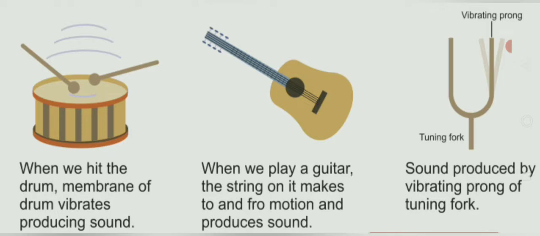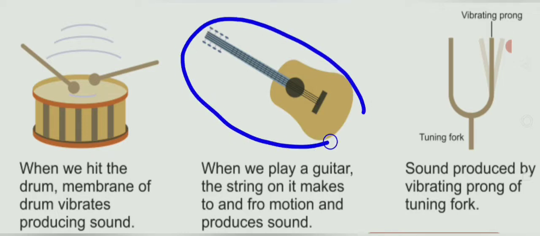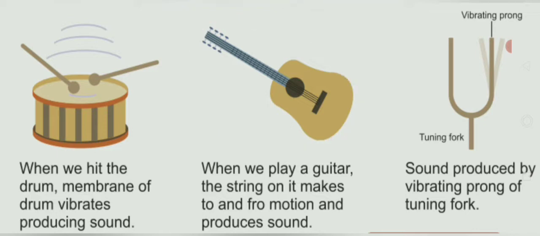Now you can see here, what is this? This is a guitar. When we play a guitar, the string on it makes to and fro motion and produces the sound. You can see here, these are the strings. These are bound here in a proper way. So when we play the guitar, it produces a proper sound.